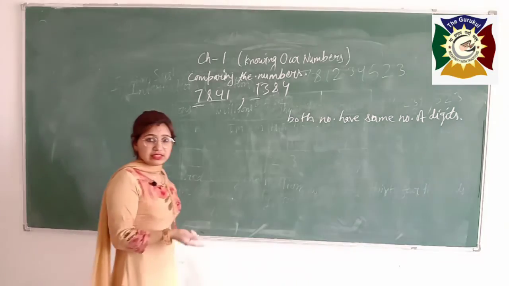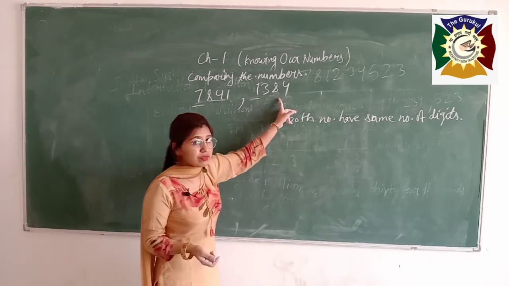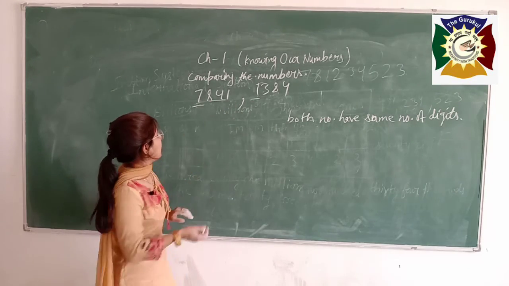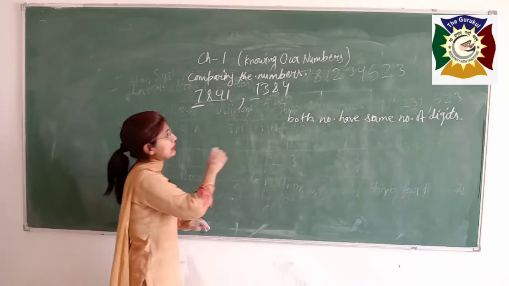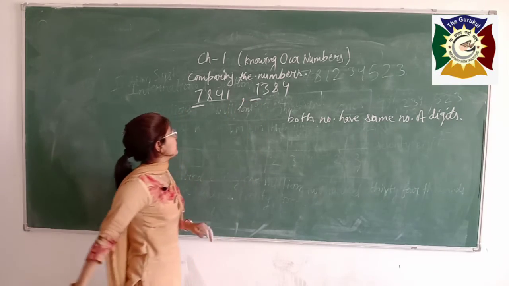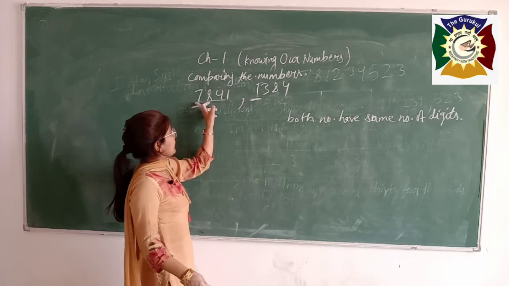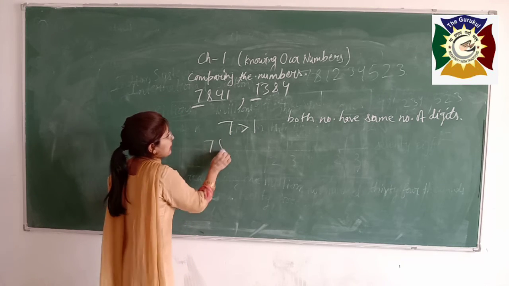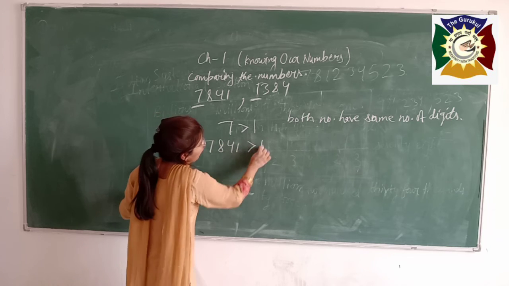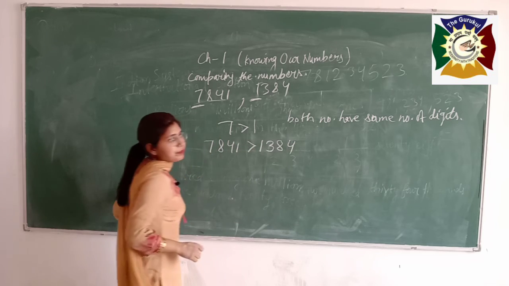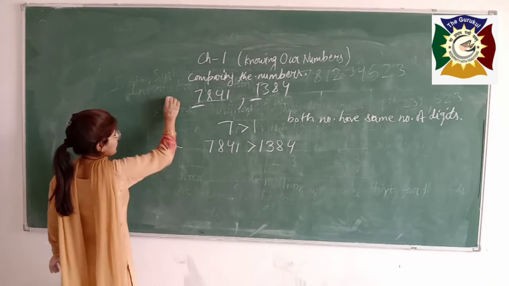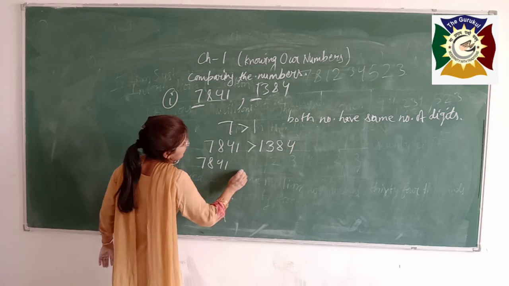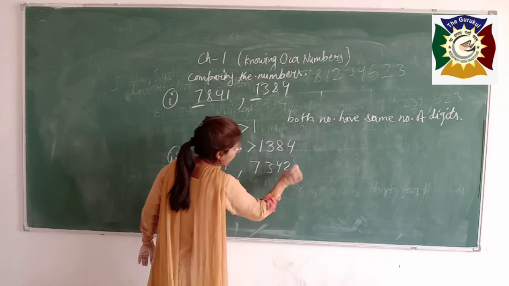Now we will go to our second rule. If both numbers have the same number of digits, then we have to see the number from the leftmost digit. This is the first leftmost digit and this is also the first leftmost digit. We will compare these two digits. 7 is greater than 1. It means that 7841 is greater than 1384.